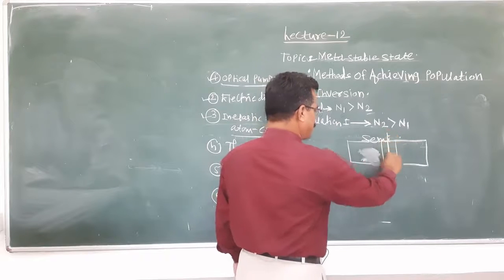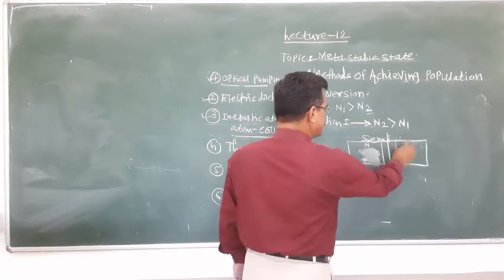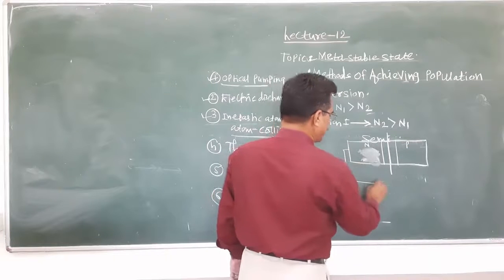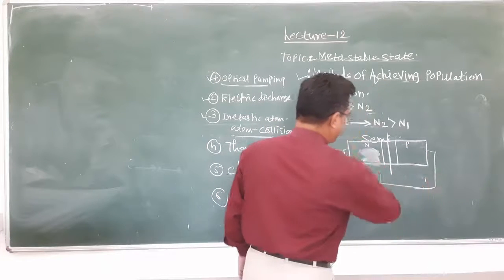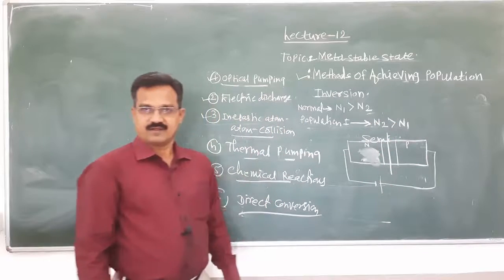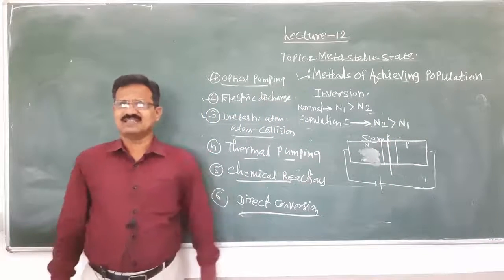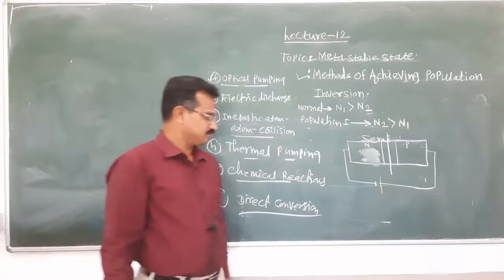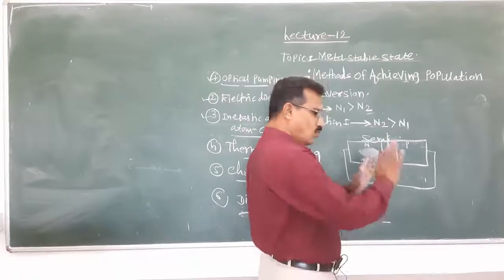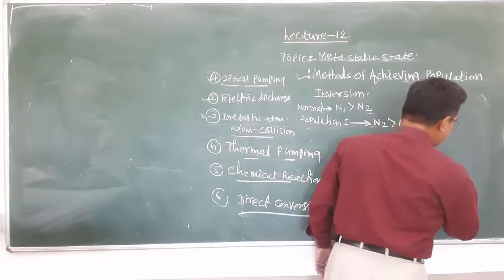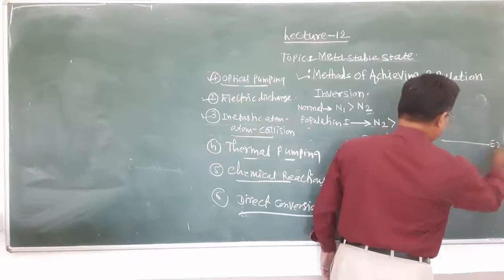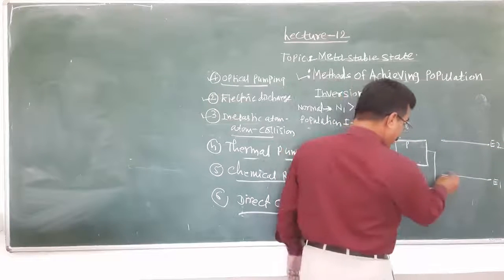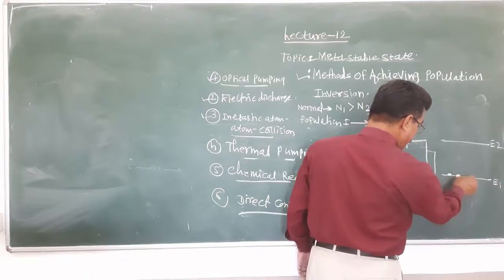Here is a junction, suppose this is the N type and this is the P type, and we apply an electric supply, so current flows through this. Suppose this energy level is E1 and this energy level is E2. A number of electrons are present here.